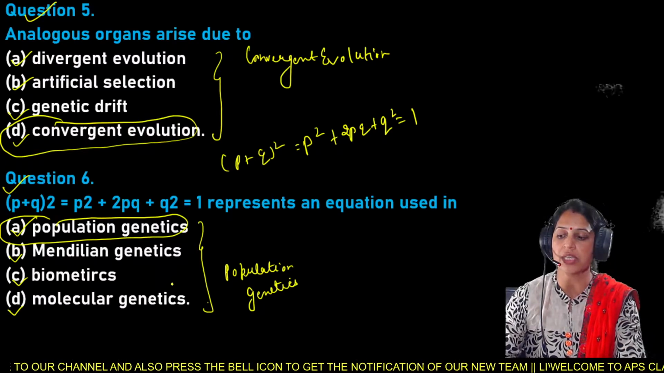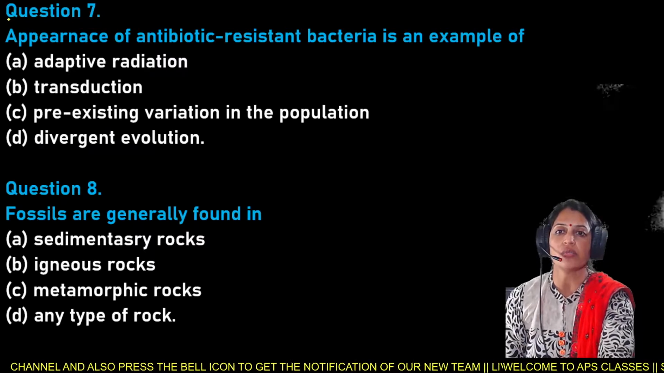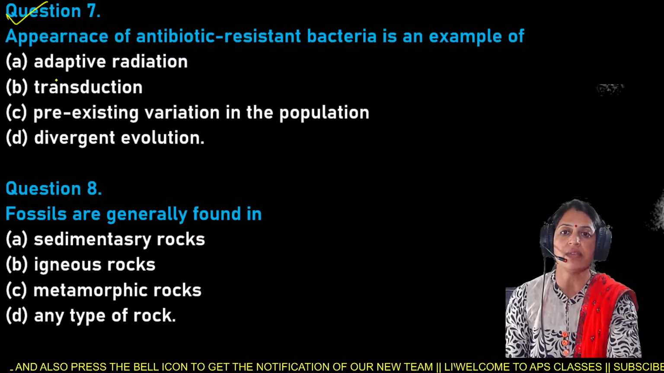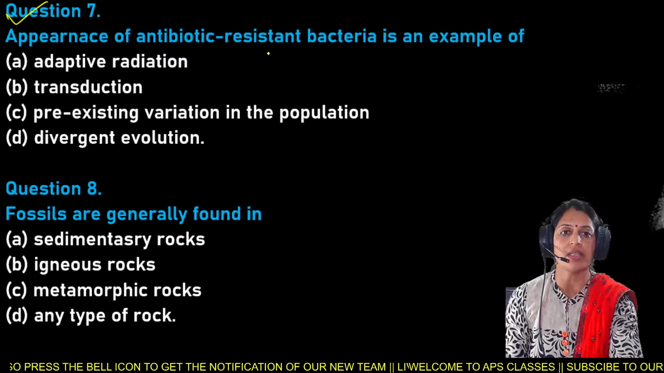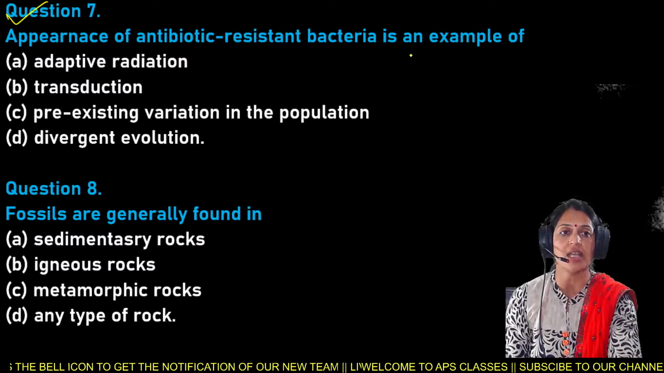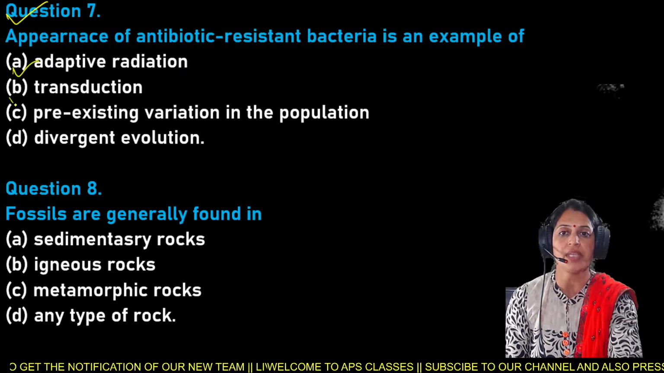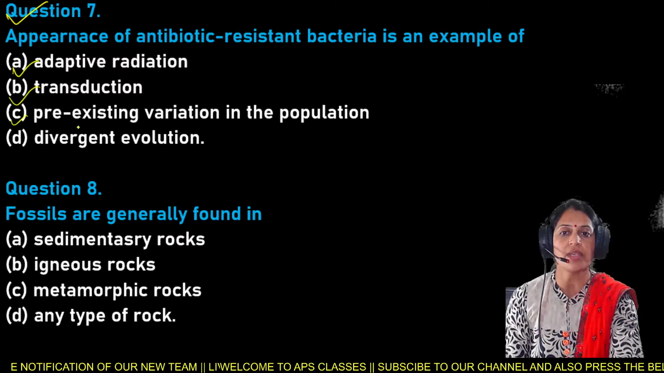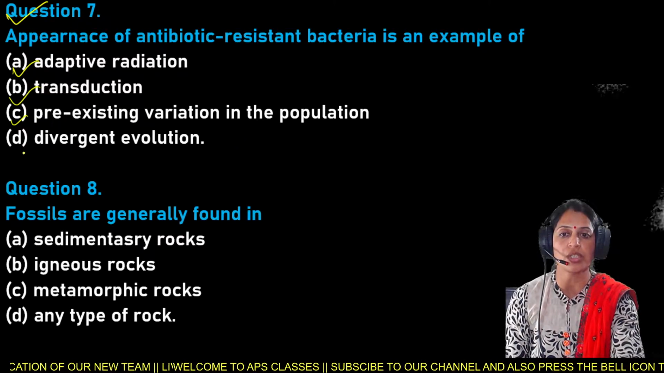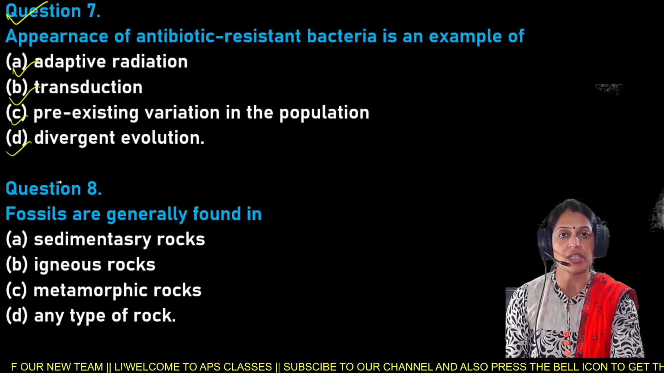Yes beta, absolutely the right answer. Next is your question number 7, and your question number 7 is appearance of antibiotic resistant bacteria is an example of option A is adaptive radiation, B transduction, C pre-existing variation in the population, and D is divergent evolution.